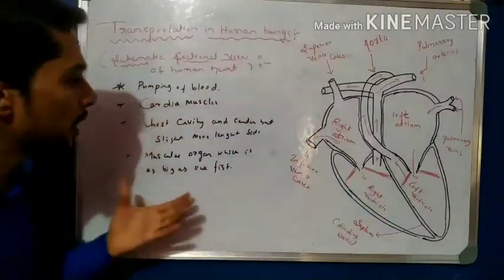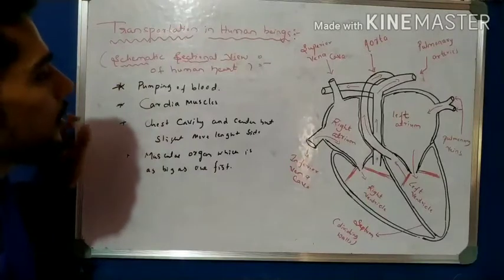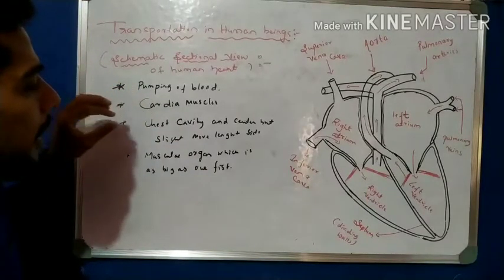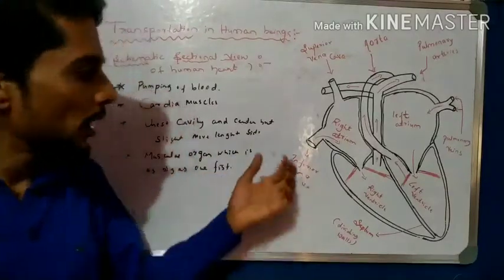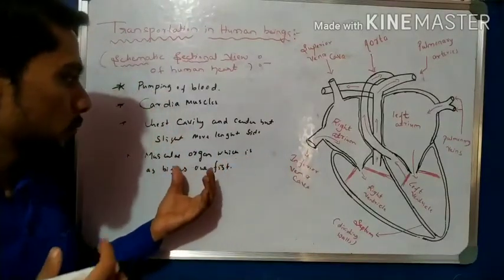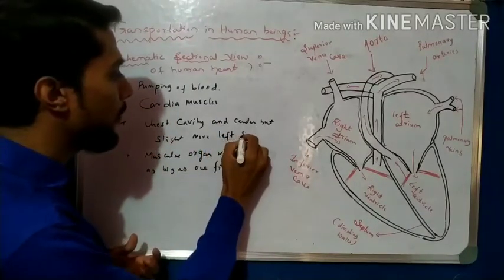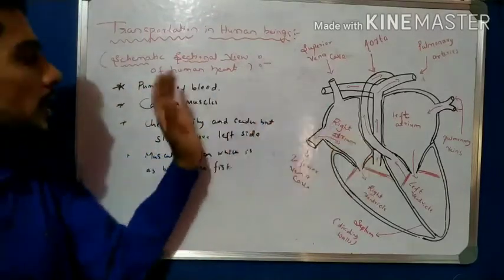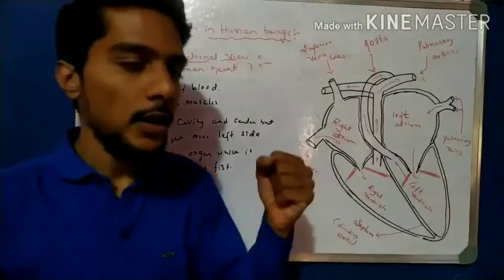So these are some important points about the heart. The heart is a pumping organ, made up of cardiac muscles, located in the chest cavity at the center but slightly more to the left side. It is a muscular organ, made of cardiac muscle, and as big as our fist. So this is one.